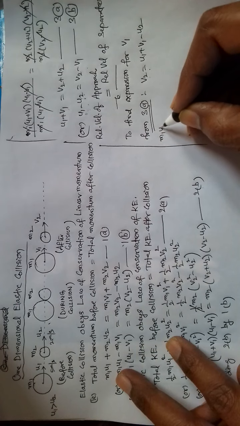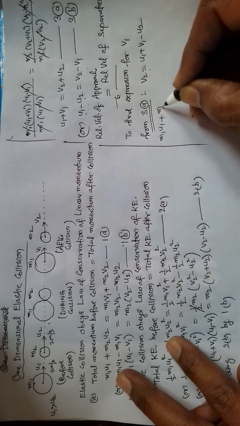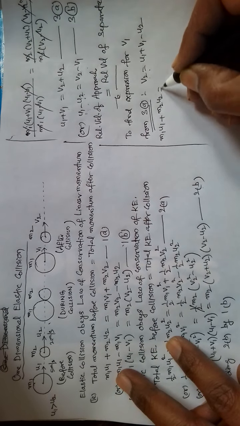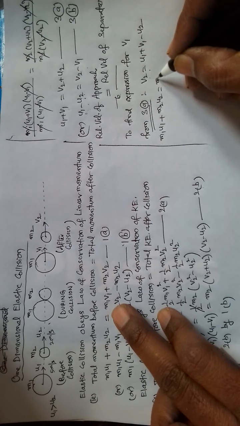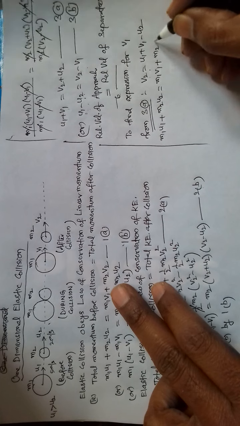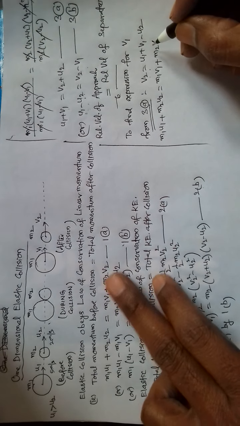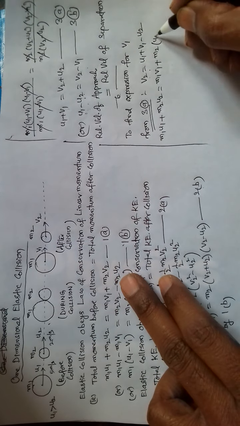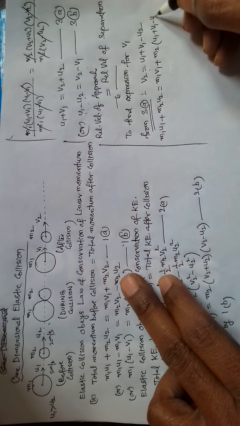m1 u1 plus m2 u2 is equal to m1 v1 plus m2. In place of v2 we write this u1 plus v1 minus u2.